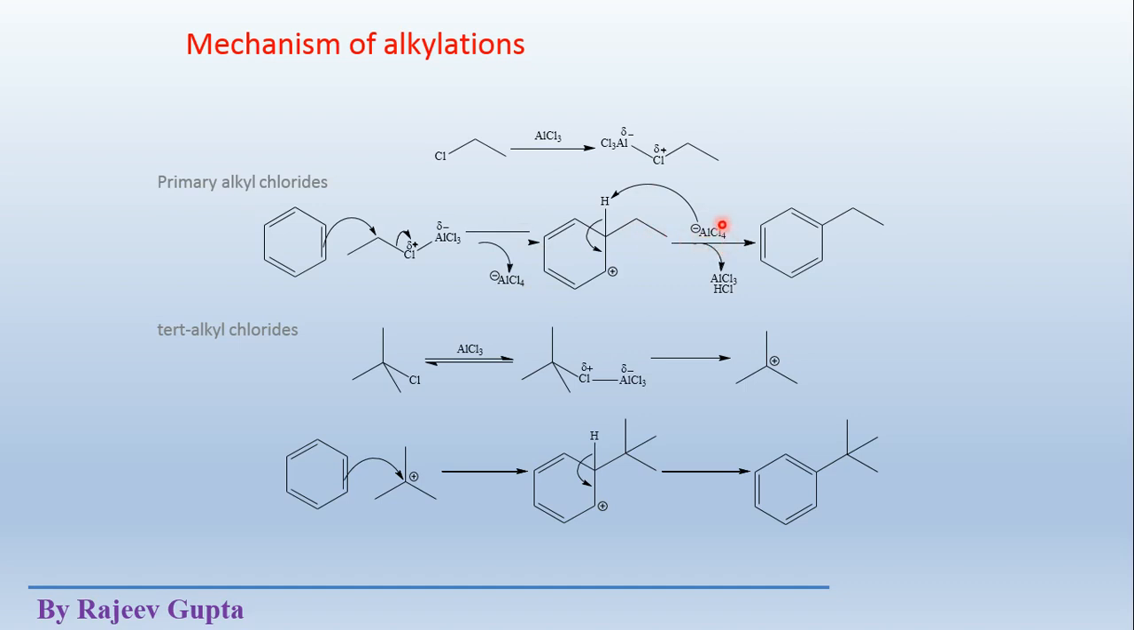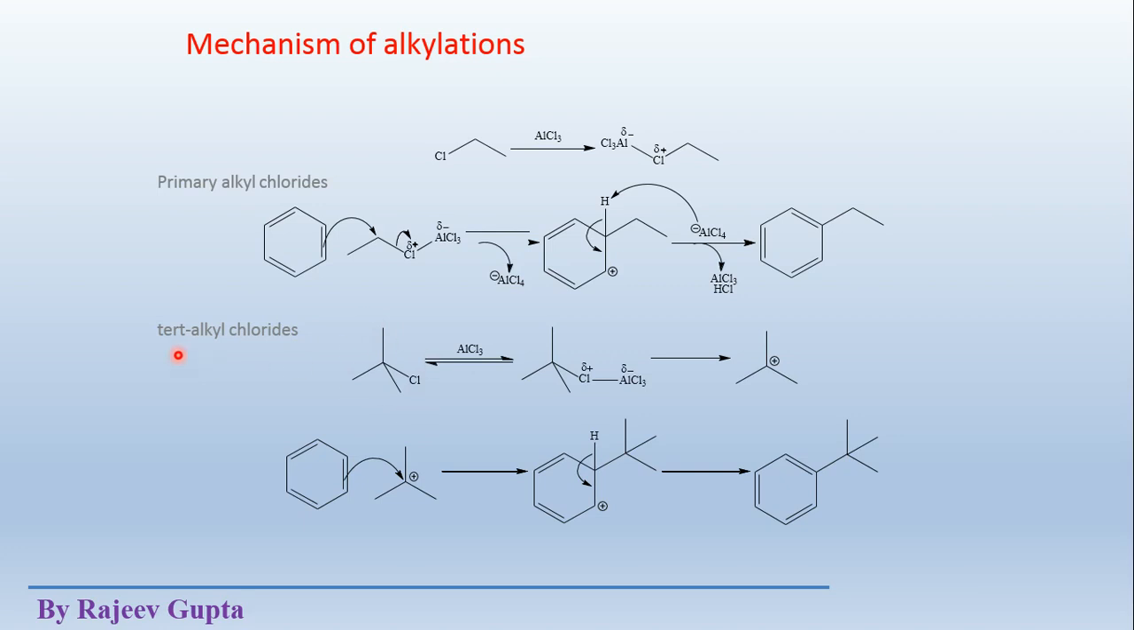In the second step, this AlCl4 minus works as a base and abstracts this hydrogen as an H plus ion, and these sigma bonding electrons shift inside the ring and complete its aromaticity. Now this is the simple preparation of ethyl benzene. If we have used ethyl chloride here, what we get is ethyl benzene. Now see the second example.